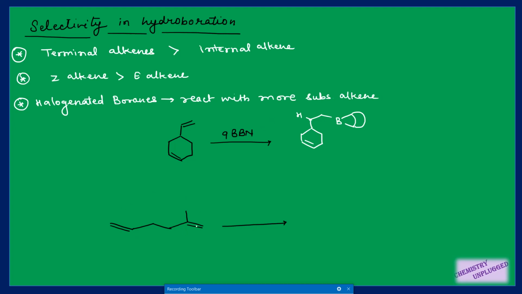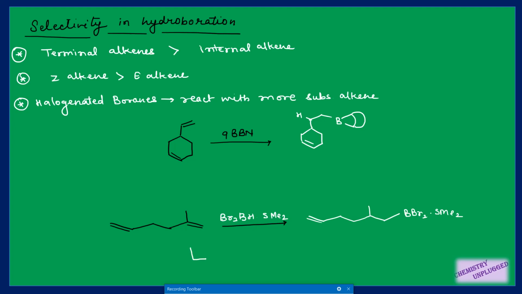So we have here one alkene in which this double bond is disubstituted here, and this one is mono substituted. So if we are using a halogenated borane like this, it will attack on the more substituted double bond, but hydroboration will be done on the less hindered carbon. You will get this type of organoborane.